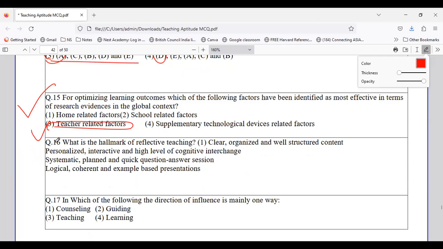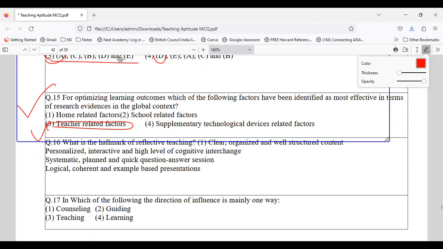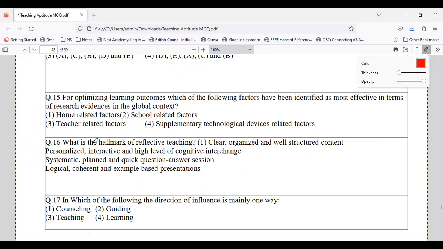Okay, let's come to question number 16, everyone. Question number 16 is on the topic: what is the hallmark of reflective learning? Here are the options. Clear, organized, and well-structured content. Then we have personalized, interactive, and high level of cognitive interchange; systematic, planned, and quick revision; logical, coherent, and example-based presentation.